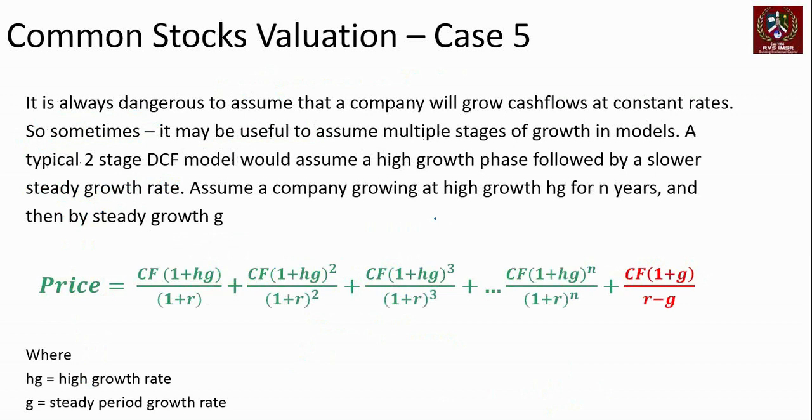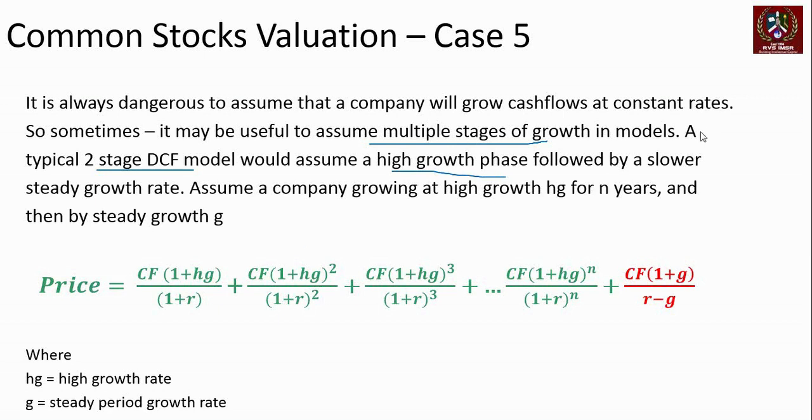We move one step further in terms of our discussions, and it's always dangerous to assume that a company will grow cash flows at constant rates steadily from now on. In fact, if the company is small, it might be useful to assume multiple stages of growth, right? A typical two-stage DCF model would assume a high growth phase followed by a steady growth rate. Take a look at this.